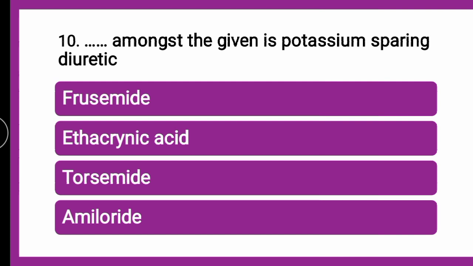Next question is, dash amongst the given is a potassium sparing diuretic. Whether it is furosemide, ethacrenic acid, torsemide, or amiloride, which amongst the given is a potassium sparing diuretic? If you see the name potassium sparing, you might also know that the most common side effect caused by diuretic drugs is hypokalemia, that is low levels of potassium. This low level of potassium can be overcome by the use of potassium sparing diuretics. Now for the explanation, till that you can put your answer in the comment section and then verify your answer.